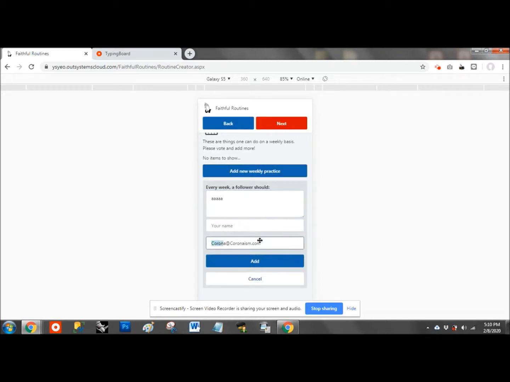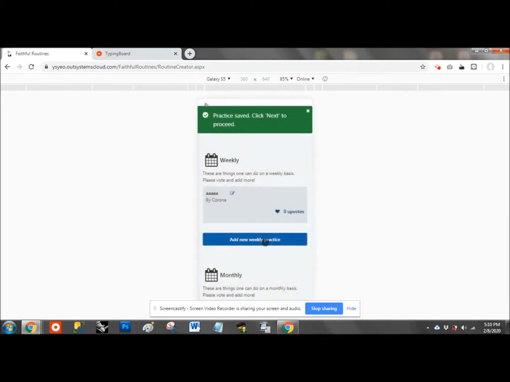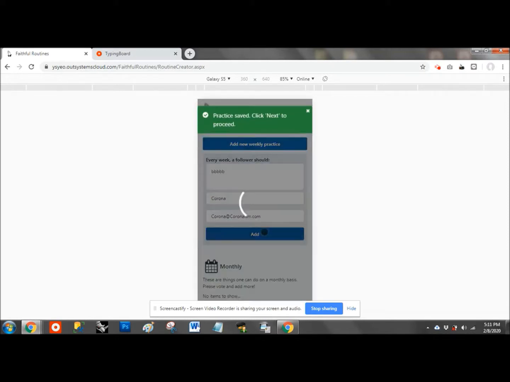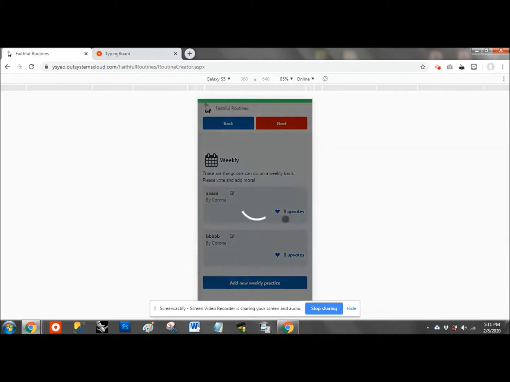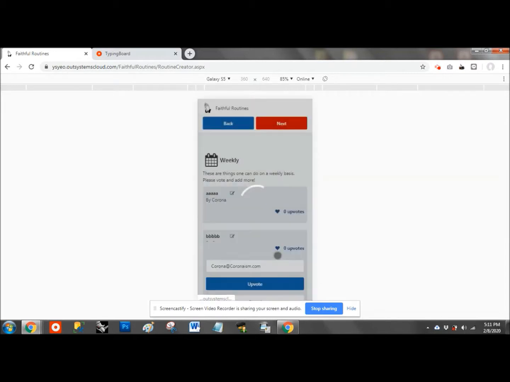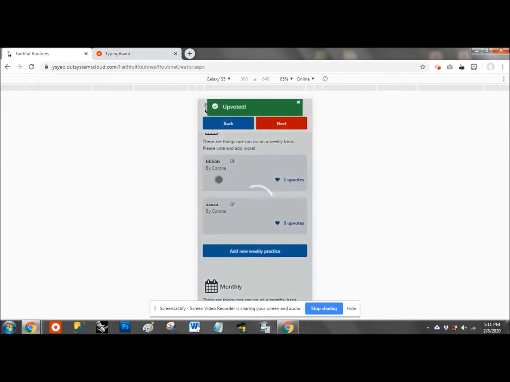Name is Corona. Weekly. Another weekly. So you can see they are both 0 votes, but if I vote the second one, then the second one goes above the first one, as you can see. So that's the demonstration for the ordering mechanism.